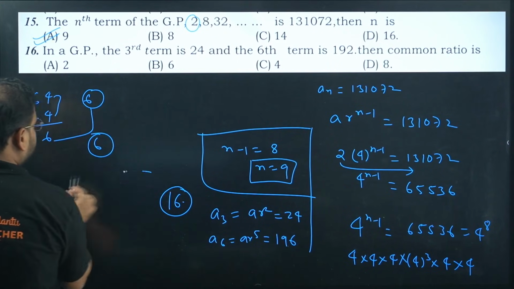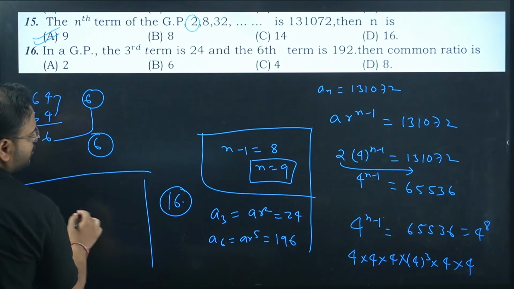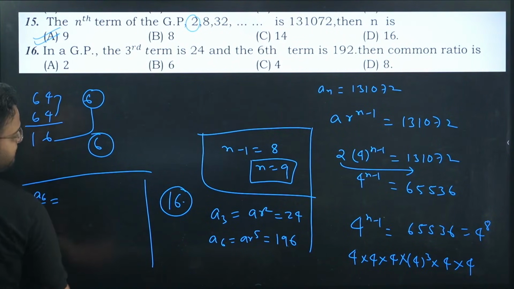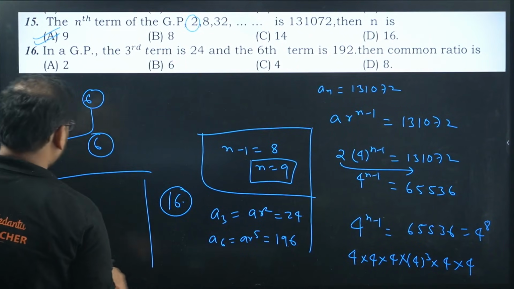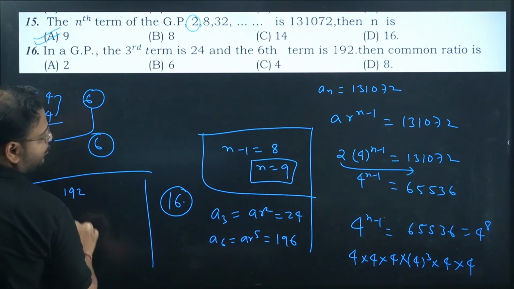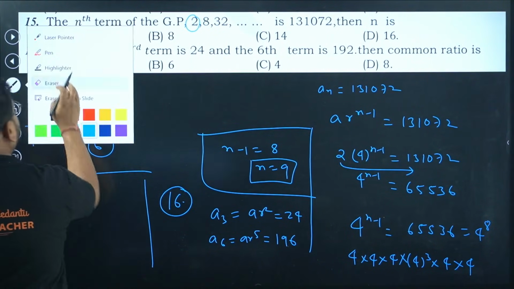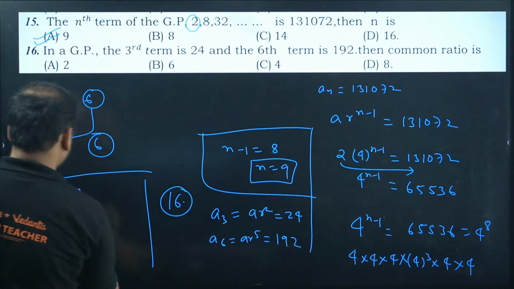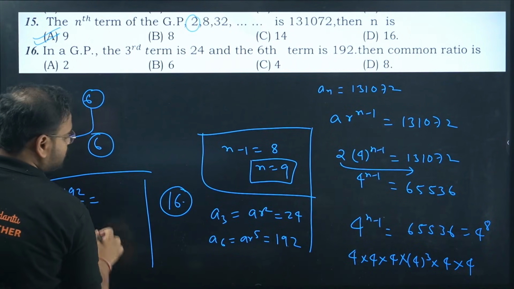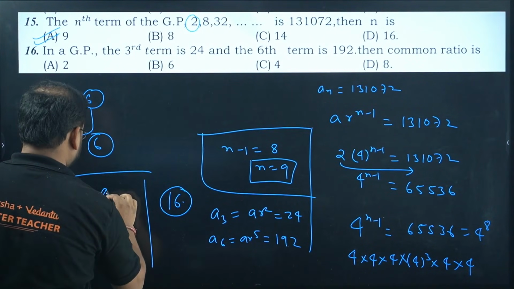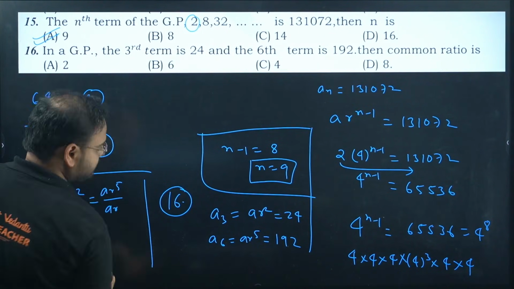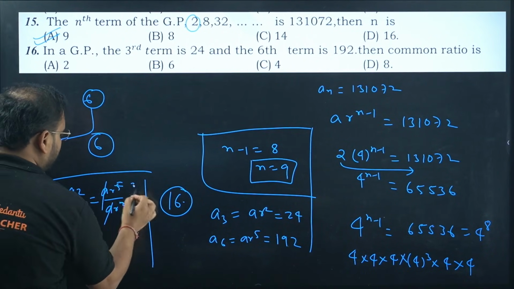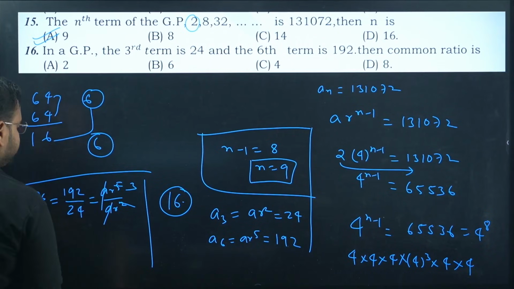Let's do it. Very simple. Division of those two, A6 by A3, the third term and 6th term. 192 by 24 equals AR^5 by AR square. Sorry, it's 192, I had written 196 here by mistake. A cancelled. This will be having only 3 left in power of R.